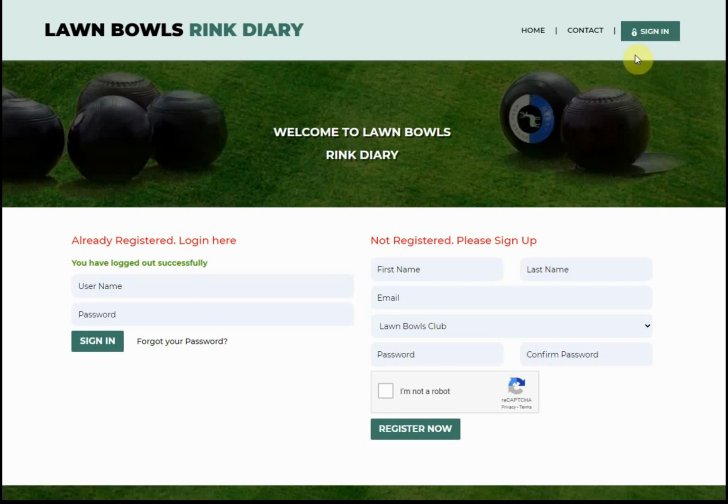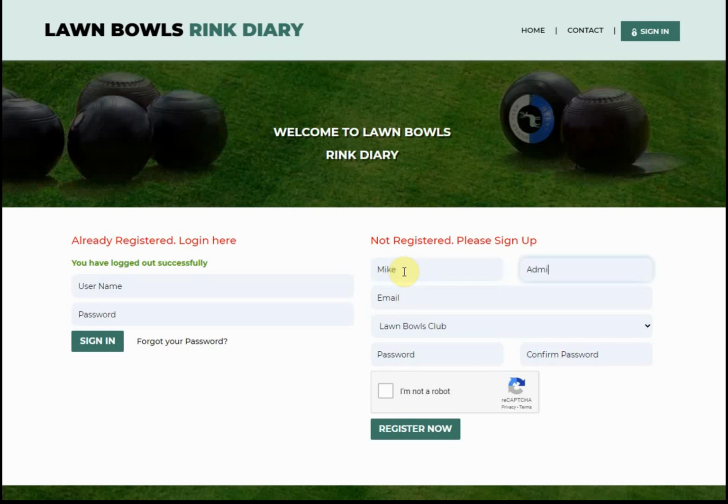If you're already registered, go to username, password and sign in. Enter the username that you'll have, which is usually your first name and the first initial of your surname. Enter your password, click sign in and away you go. If you're not registered, click over here to register.